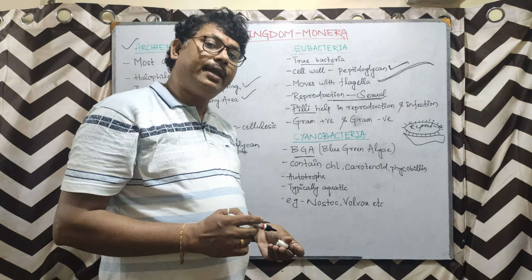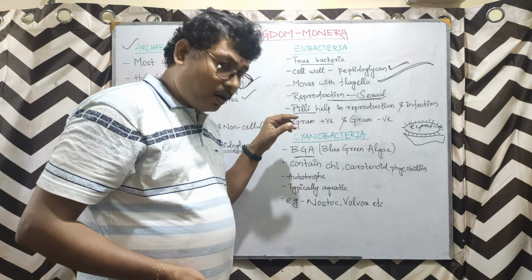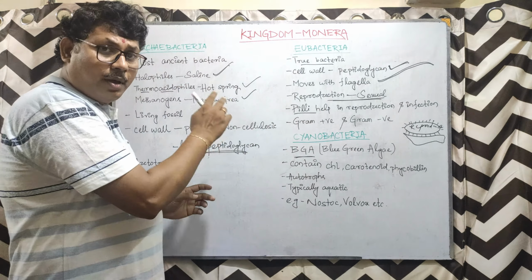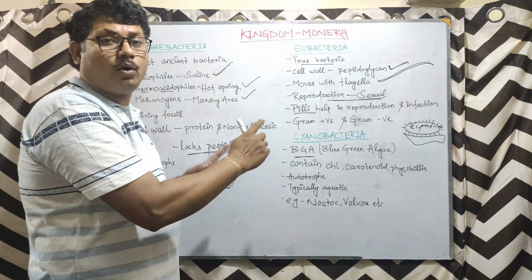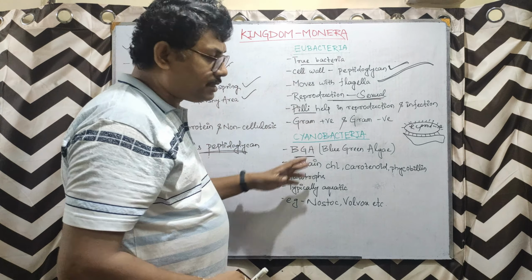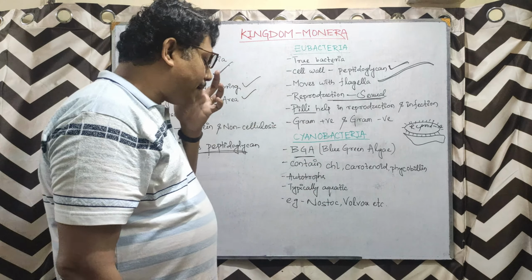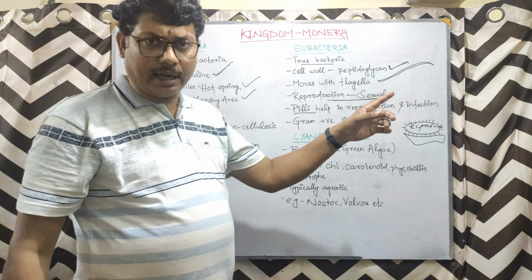They are only in this group because they don't have a nucleus, they don't have a nuclear envelope, hence they come under this bacteria category. Otherwise they should be in algae. We should keep them in Protista, is it not?